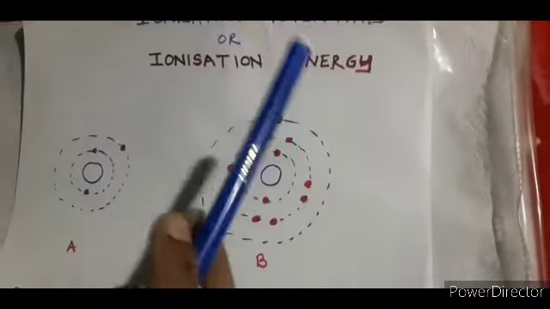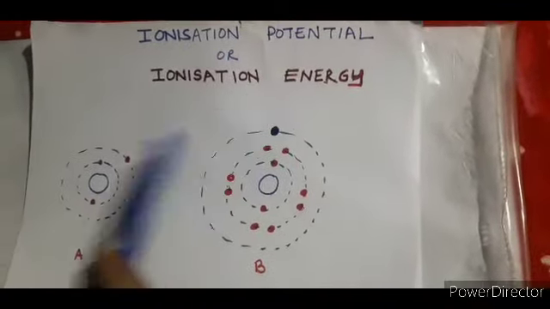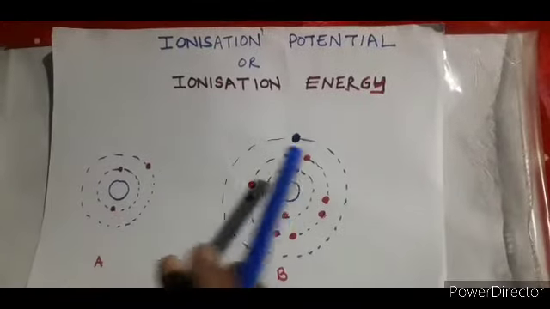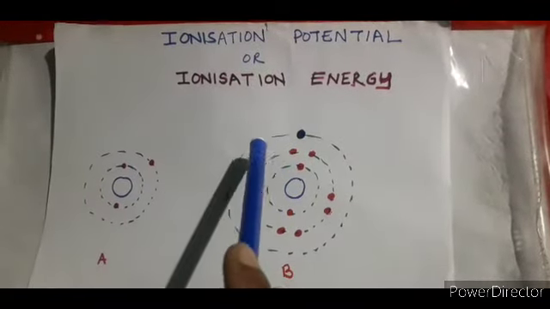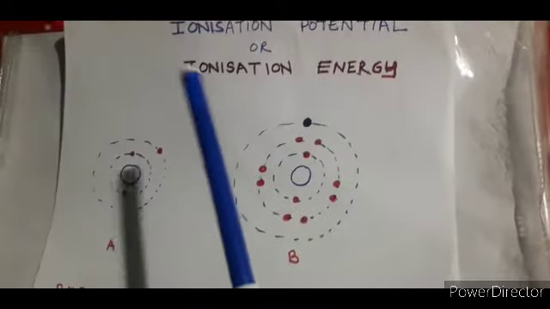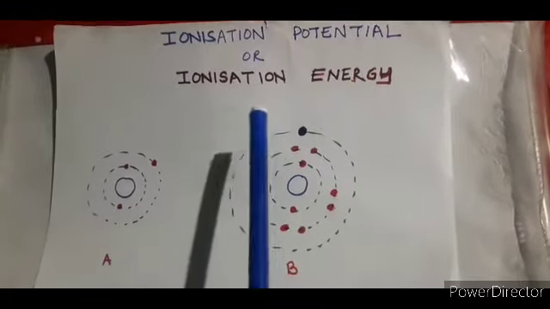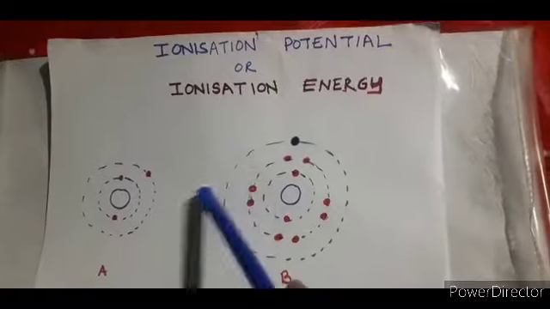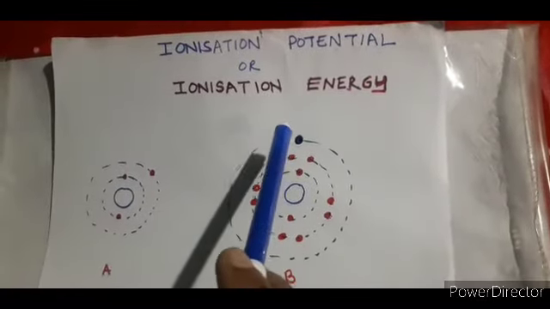Now, in ionization energy there is an absorption of energy, right? You need a certain amount of energy to remove the electrons. So what is happening is that energy is being absorbed over here. So there is an absorption of energy in the case of ionization energy.